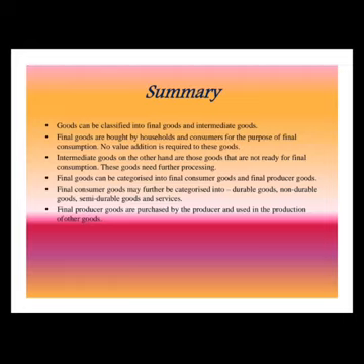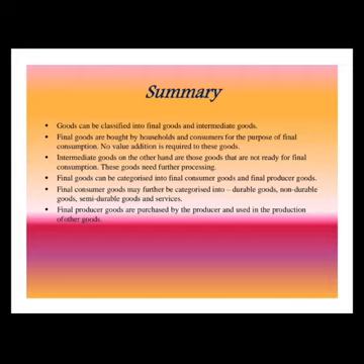Final goods can further be categorized into final consumer goods and final producer goods. Final goods को फिर से हम दो भागों में बांटते हैं, final consumer goods and final producer goods. Final consumer goods may further be categorized into durable, non-durable, semi-durable and services.